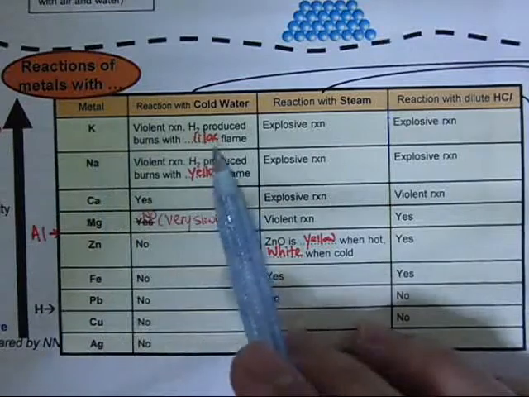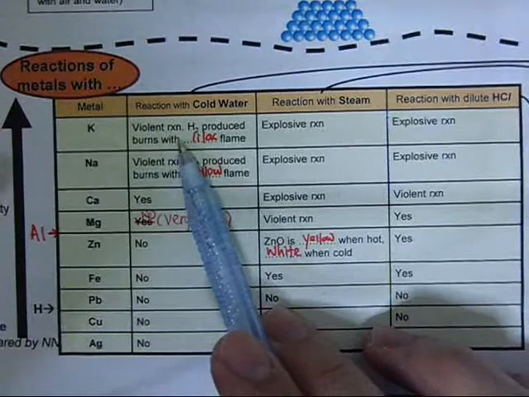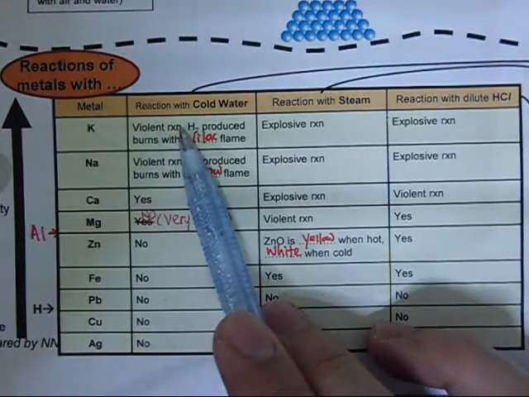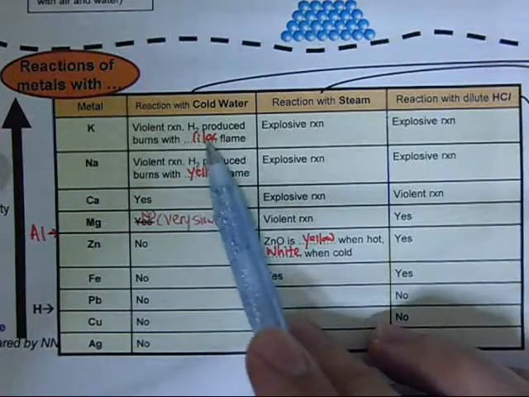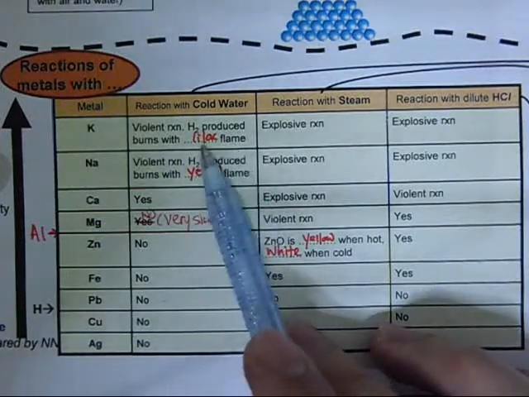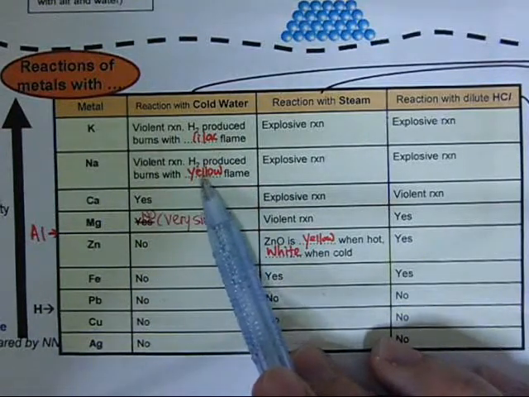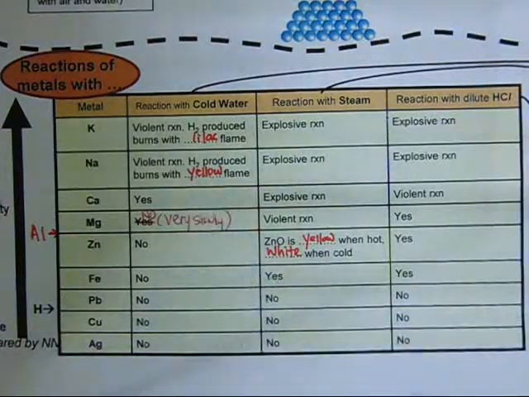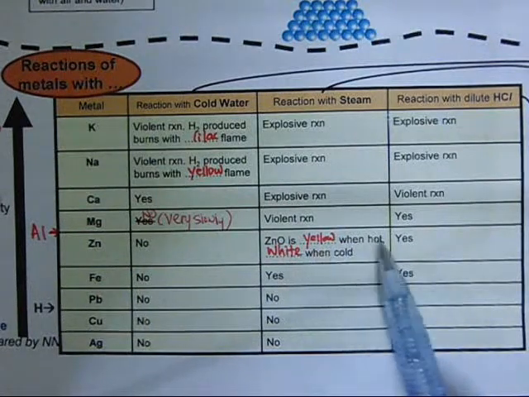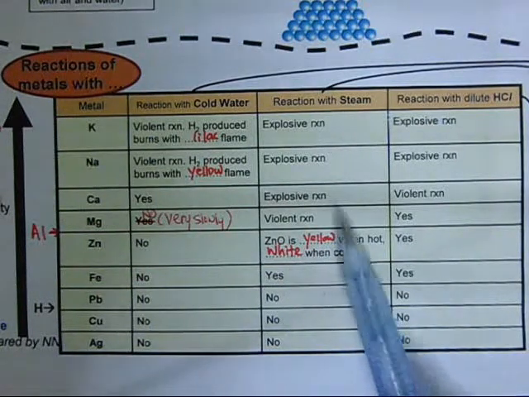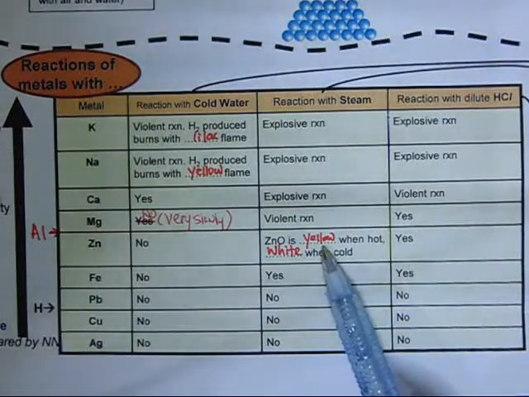Now when potassium reacts with cold water, when we put a piece of potassium in cold water, the reaction is very violent. RXN stands for reaction. Hydrogen is produced and it would burn with lilac flame. Lilac means purplish, purple color. Sodium, the reaction is less violent, therefore the color of the flame is yellow. And then zinc oxide is very cute, because zinc oxide, it is yellow when hot, white when cold. The other oxides usually they only have a fixed color, but for zinc it is different when it is hot and cold.